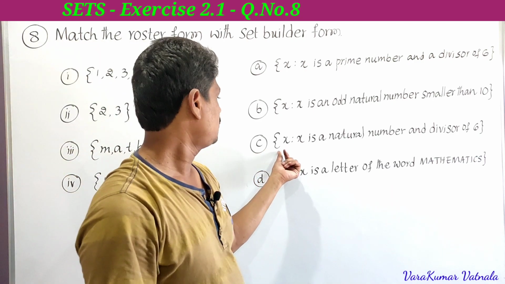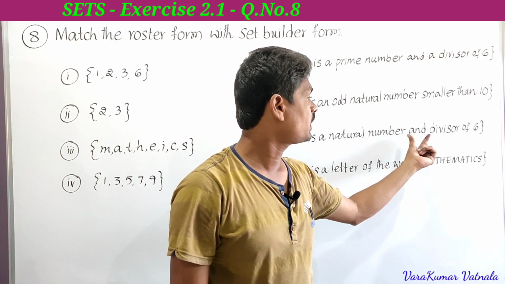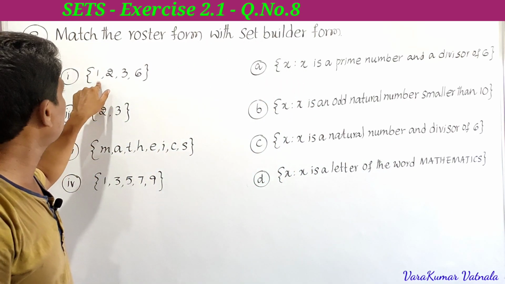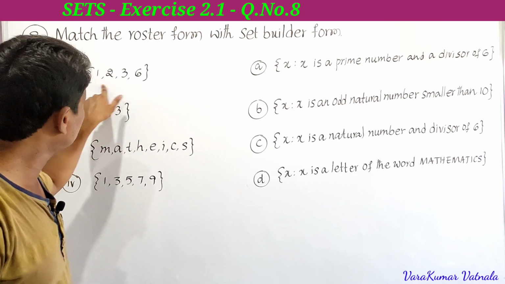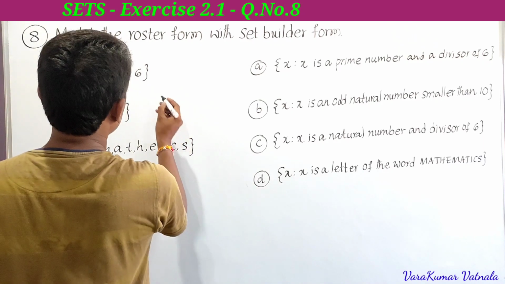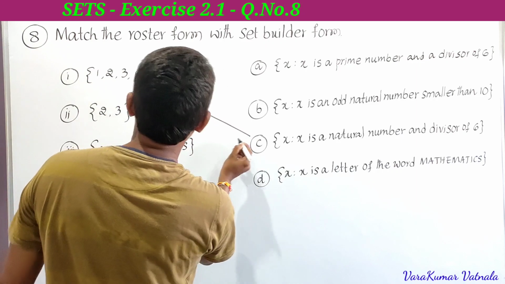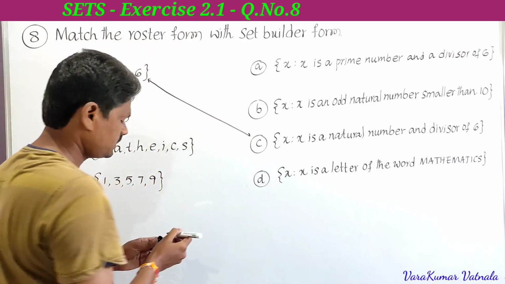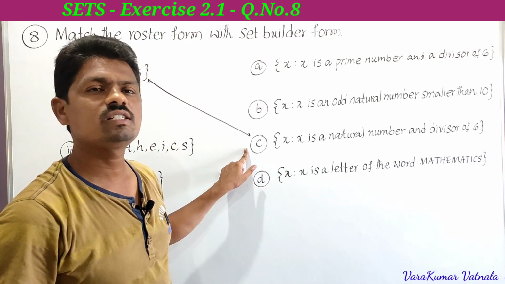Next, C, set of all x such that x is a natural number and divisor of 6. Here 1 is a natural number, 2, 3, 6. These 4 are natural numbers and these 4 are the factors and divisors of 6. So here it matches. These two are the roster form and set builder form. So the set builder form of the first one is C.